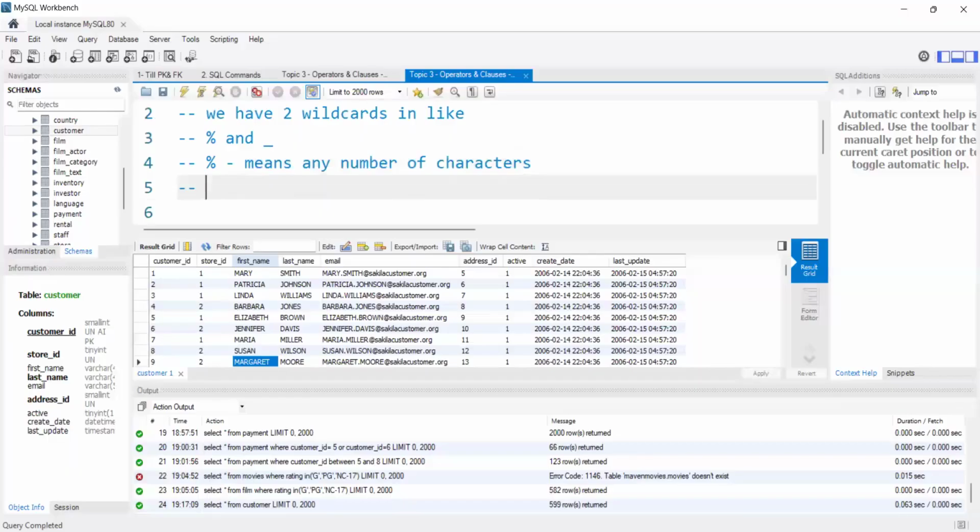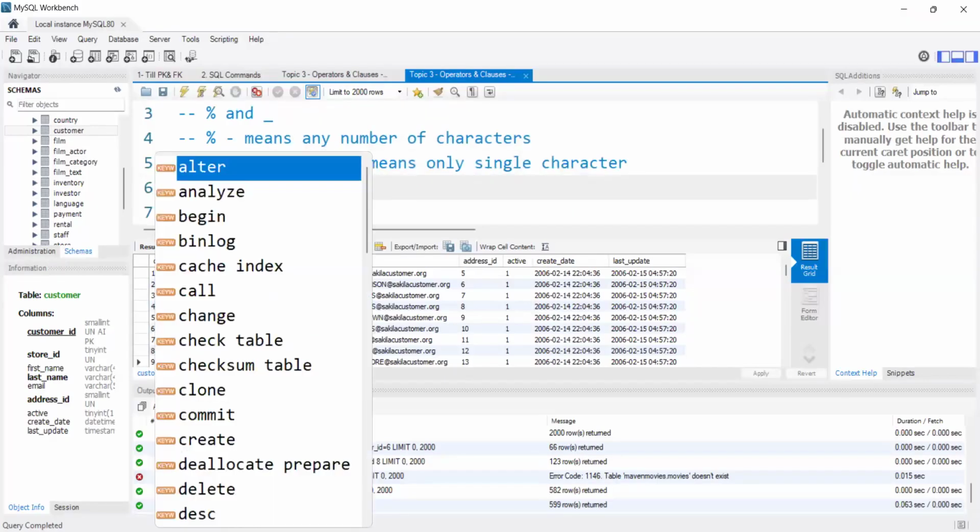Whereas this is underscore symbol. Let me write it here. Underscore. Okay. This is percentile symbol. You can understand that this is underscore symbol. If we use underscore symbol inside like operator, that means only single character.